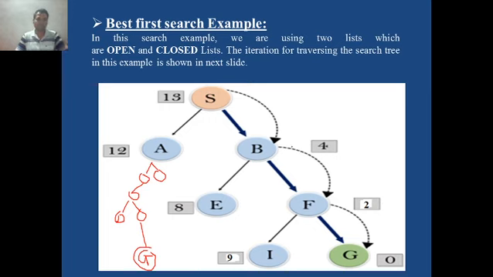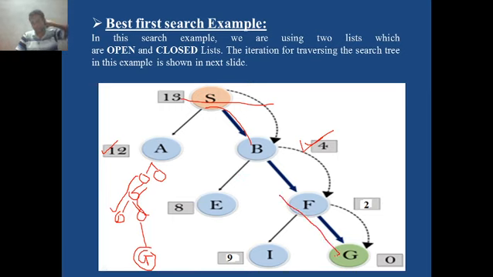So you may find that the heuristic cost of node B is 4 and the heuristic cost of node A is 12. Even though at this particular stage we will select node B as compared to node A, later on you may find that sometimes the heuristic cost of the next nodes are less as compared to the heuristic cost of these nodes.